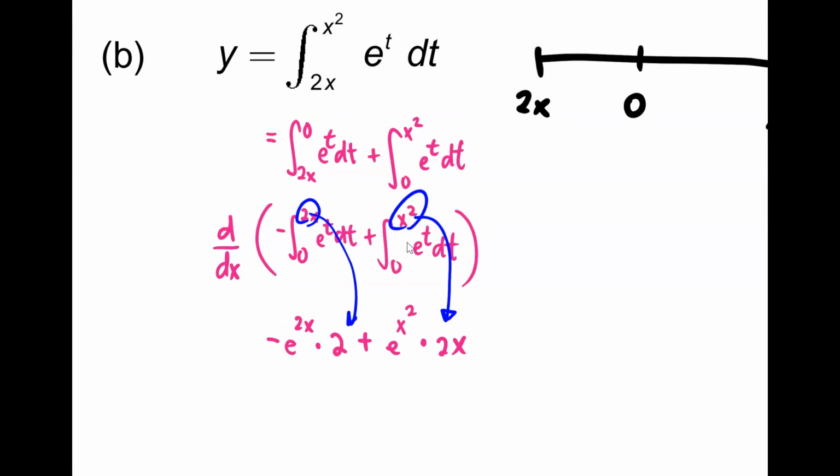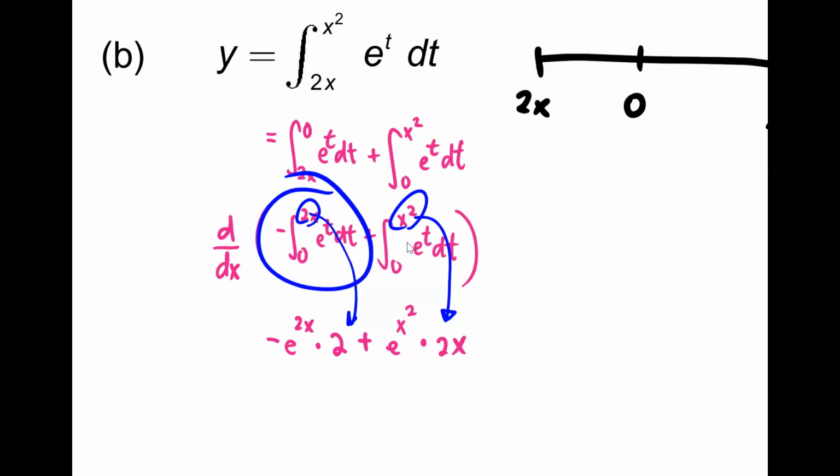Okay, because if I would evaluate this guy right here as a definite integral, you would get e to the 2x minus 1 or whatever. You would get a constant. That's why I ignore the constant, because when I go back and then take the derivative, the derivative of a constant is 0 and it goes away. So I'm only worried about the one with the variable.